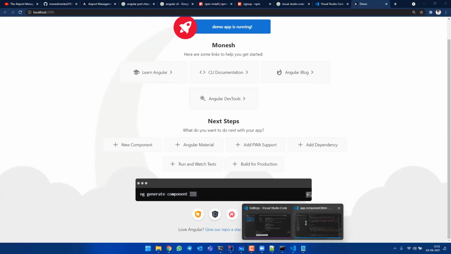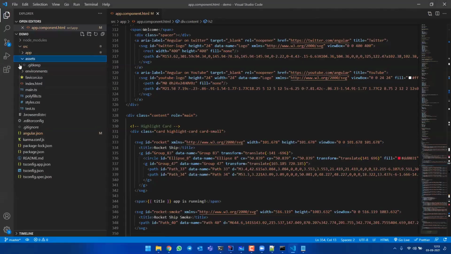Time is going, and that's why I'm going fast. Next is assets. Assets is nothing but the place where you keep your pictures or videos; those should all be kept in this assets folder only. You should not keep them anywhere else. That is a standard. Whatever images or videos you use, you have to keep them in the assets folder. Next is environments.